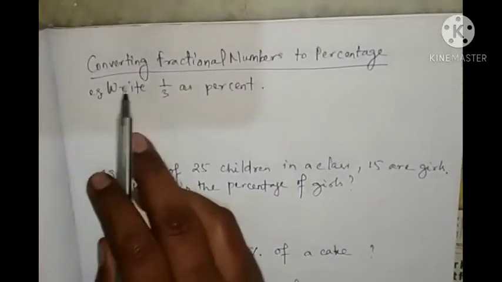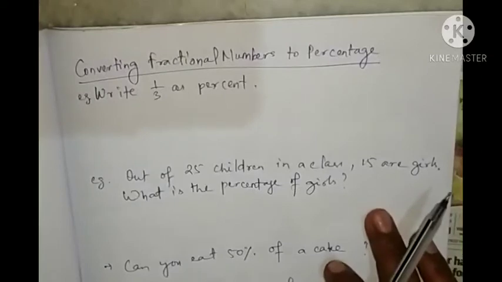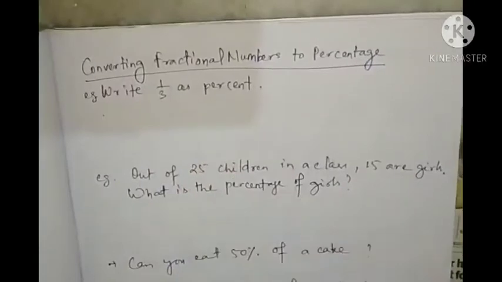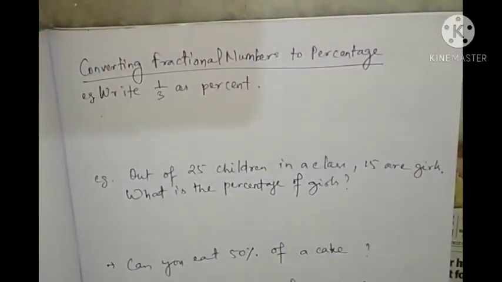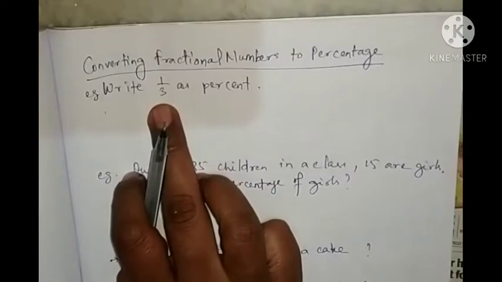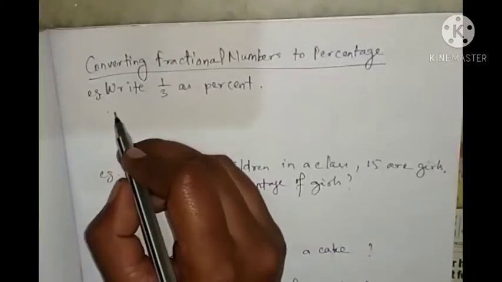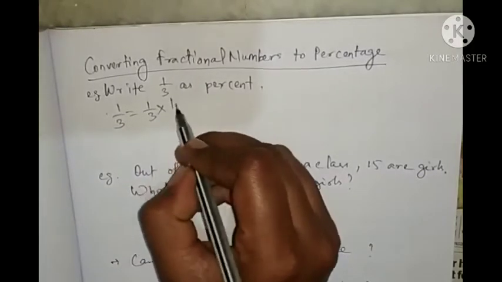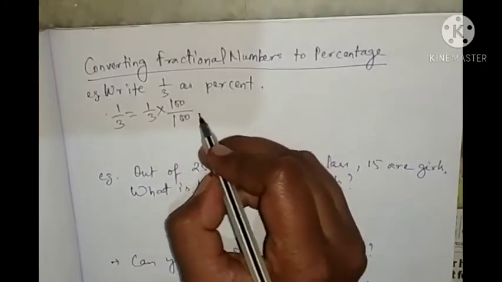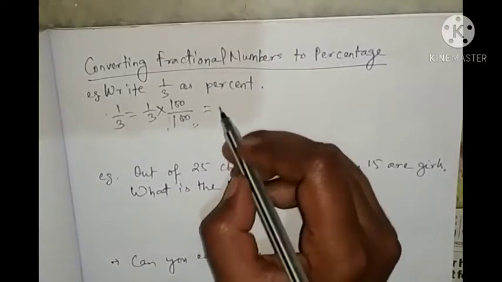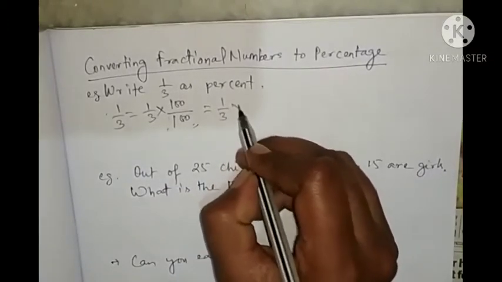Next you see converting a fractional number to percentage. How will we convert a fraction to a percentage? Write 1 by 3 as a percent. So what we'll do here is make the fraction's denominator 100. 1 by 3 equals 1 by 3 into 100 by 100. Here leave this 100 and multiply or divide the rest.